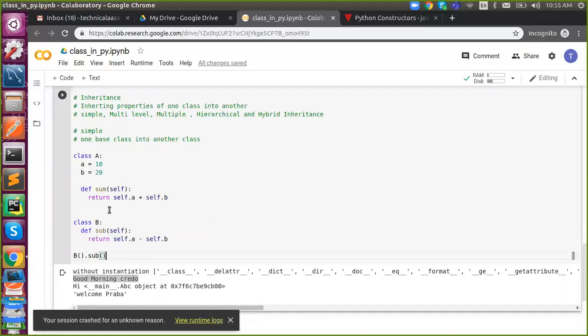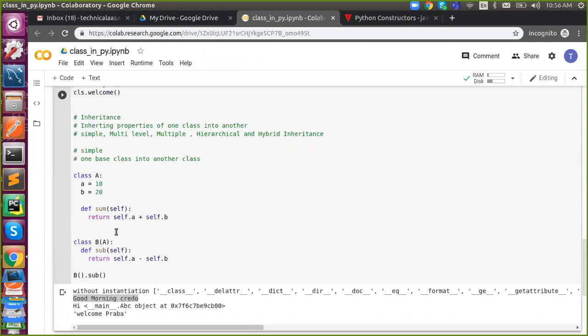Now, how to identify whether it is a base or derived class? We have to remember that a class defined like this is a base class. If your class is defined in this way, it is called a derived class. Understand? So during definition, if you write a class name within parentheses, that is a derived class, meaning here B is going to receive properties of A. Now I will execute without that.